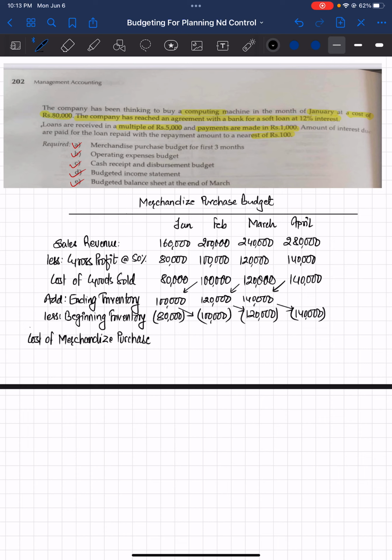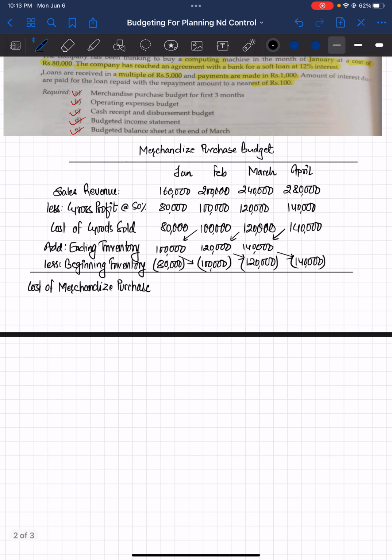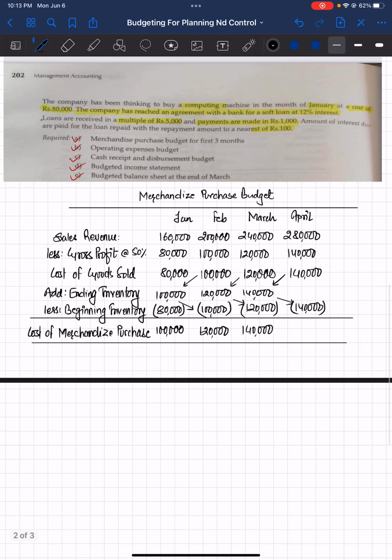Once you adjust these amounts, you'll get the cost of merchandise purchase. What you have to do is add the ending inventory to the cost of goods sold and deduct the beginning inventory. So we'll find out the amount of cost of merchandise purchase. That's going to be these amounts. I hope you learned how to make this merchandise purchase budget. If you're having difficulty preparing it, this video will be helpful.